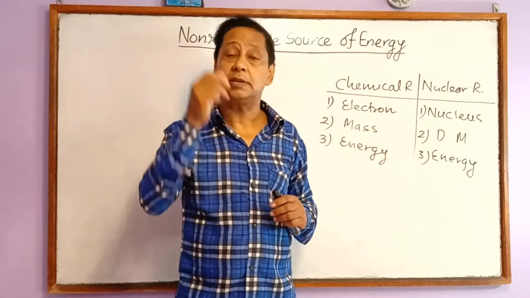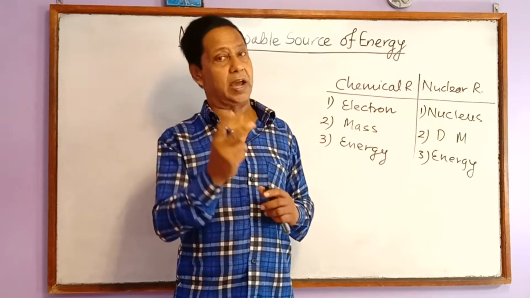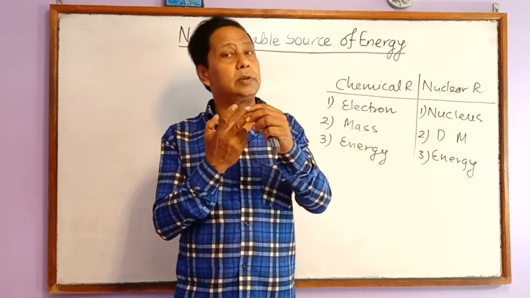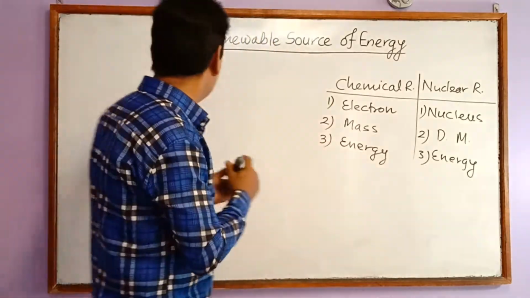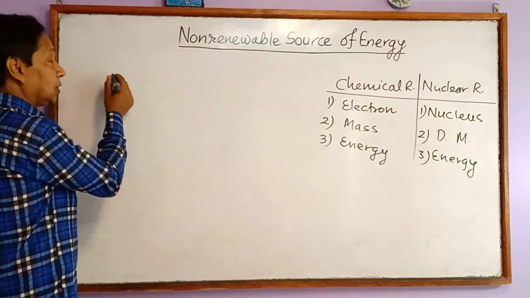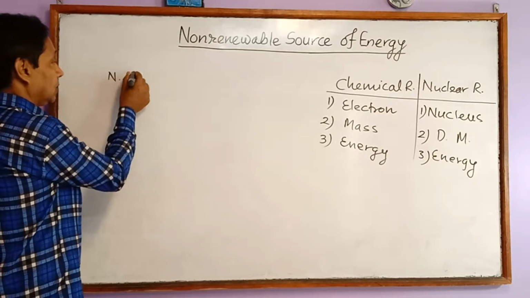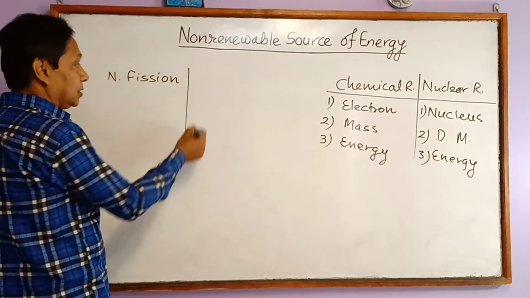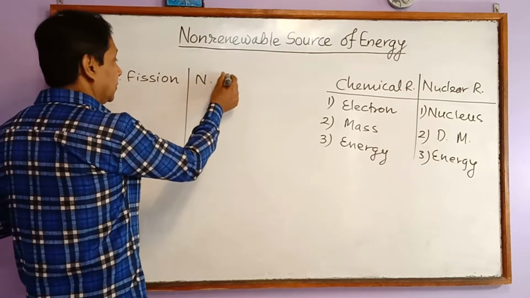Likewise, nuclear reaction is basically of two types: one is called nuclear fission, and another is called nuclear fusion.